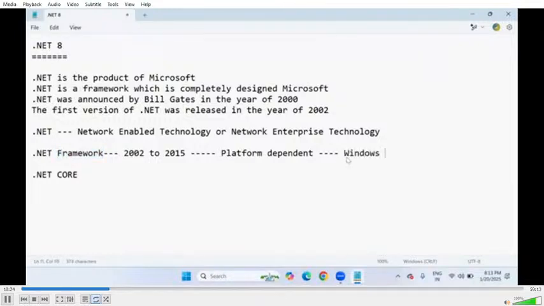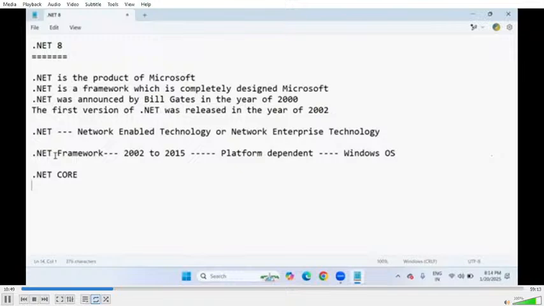Windows only. Yes, only on Windows OS is it possible to run. The application cannot run on other operating systems like Mac OS, Unix, Linux, and other OS. Purely it is platform dependent style only.